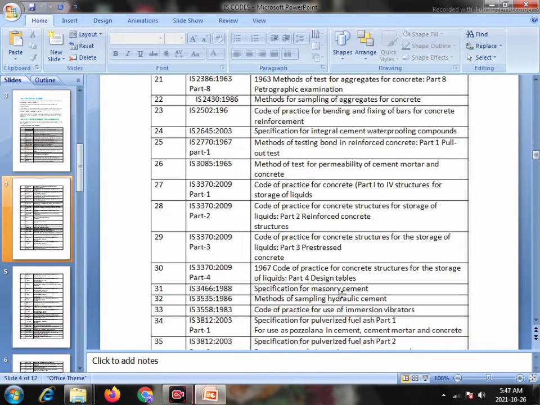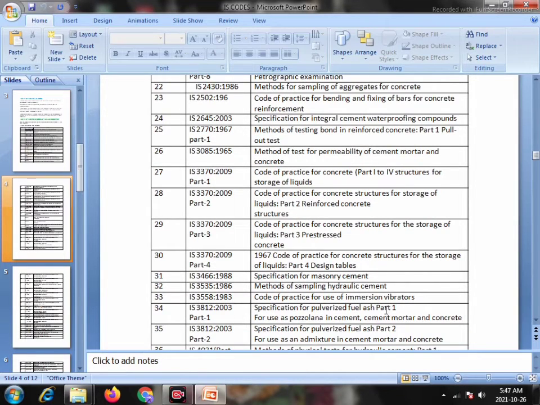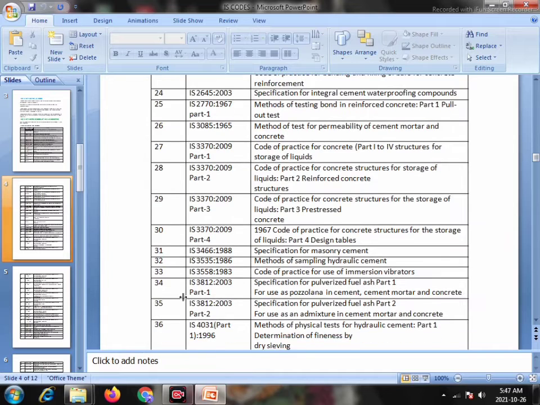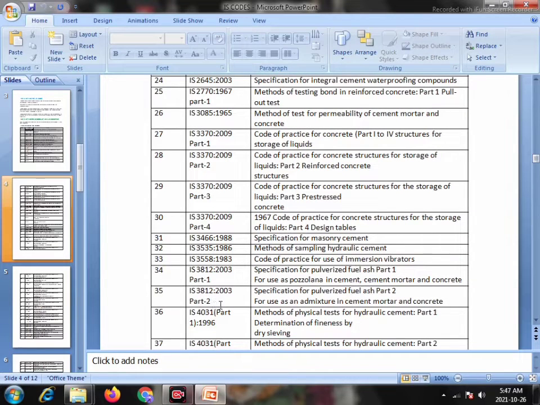design tables. 31: IS 3466:1988, specification for masonry cement. 32: IS 3535:1986, method for sampling hydraulic cement. 33: IS 3558:1983, code of practice for use of immersion vibrators. 34: IS 3812:2003 Part 1, specification for pulverized fuel ash, Part 1 for use as pozzolana in cement mortar and concrete.